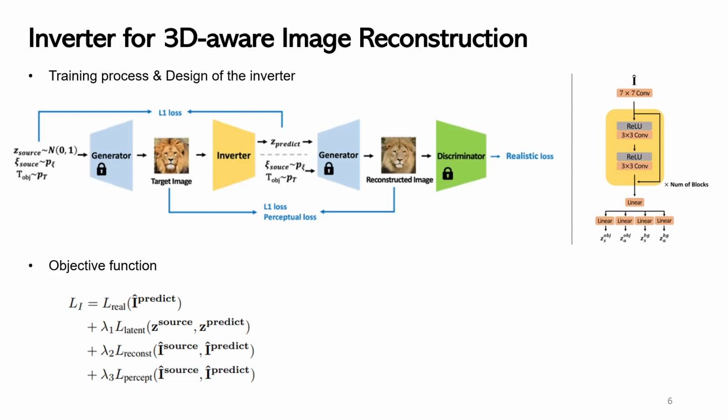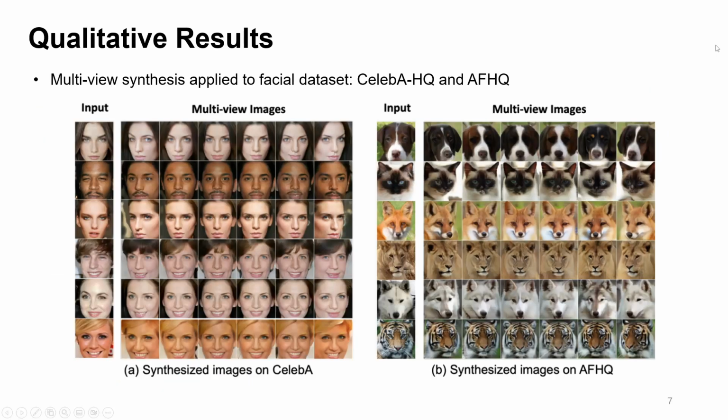First, calculate the loss between the source latent code and the predicted latent code. And then, calculate the loss between the target image and the reconstructed image by using L1 loss and perceptual loss. Finally, input the reconstructed image into the discriminator to calculate the realistic loss. The figure included in this slide depicts the model validation using CelebA-HQ and AFHQ images.